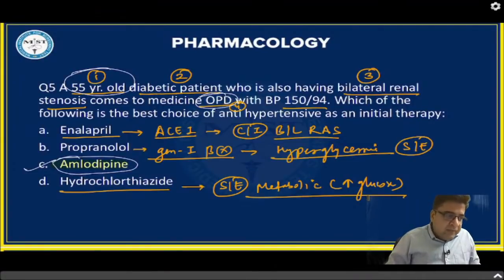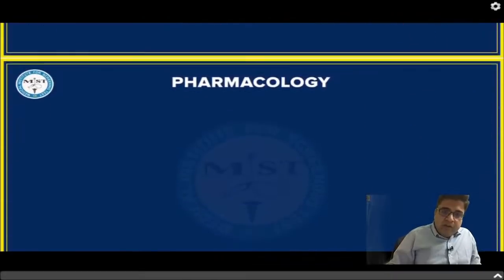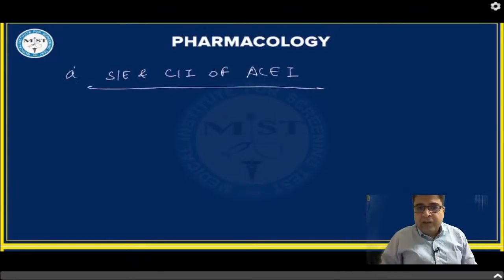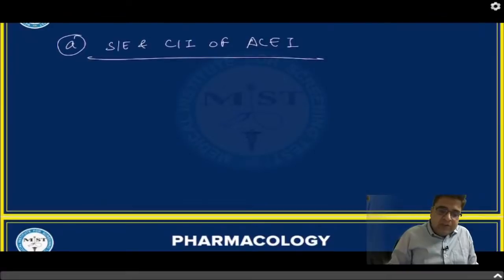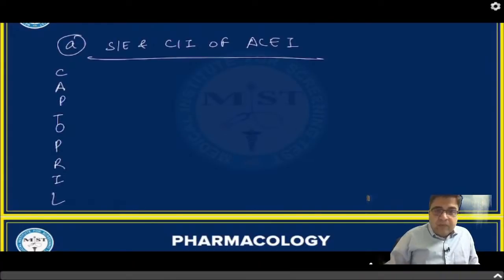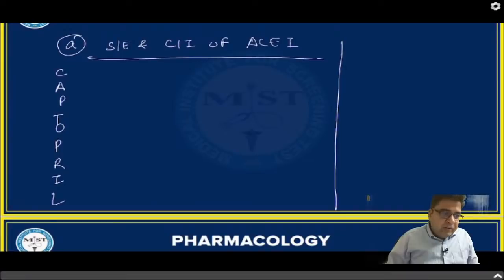Now you have to answer a few questions. You have to tell me the side effects and contraindications of ACE inhibitors. Anyone would like to answer? This is the first exercise for you people. I will give you one hint. There is a mnemonic to memorize these side effects and contraindications. The mnemonic is captopril. So you have to tell me the full form of the side effects and contraindications of ACE inhibitors.